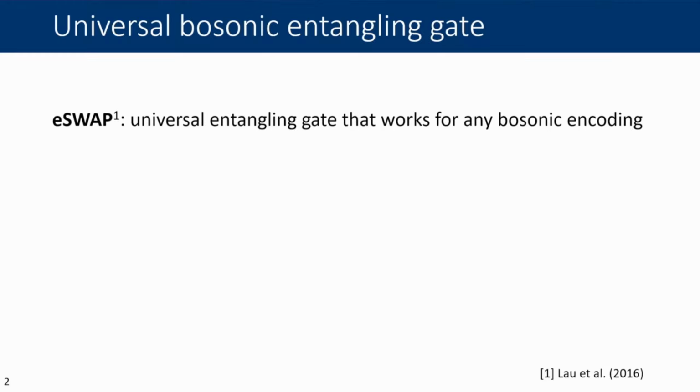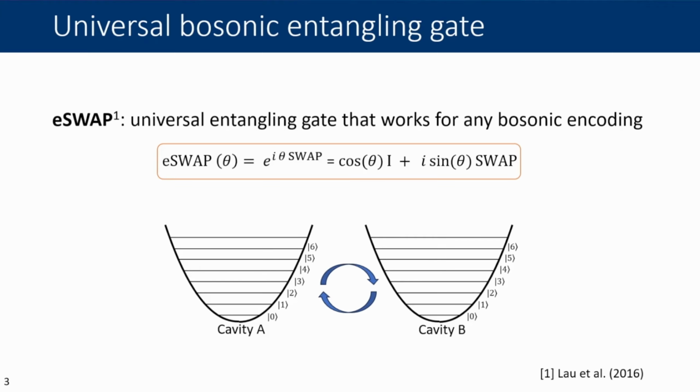So the eSWAP gate is a universal entangling operation between two bosonic logical qubits that works irrespective of their particular bosonic encoding. So there can be any superposition of Fock states in either cavity A or cavity B, and it works regardless. So eSWAP is defined as follows, where swap, as you would imagine, describes the complete exchange of states between two cavities, and theta is an ancilla control angle that allows for full tunability of the operation.